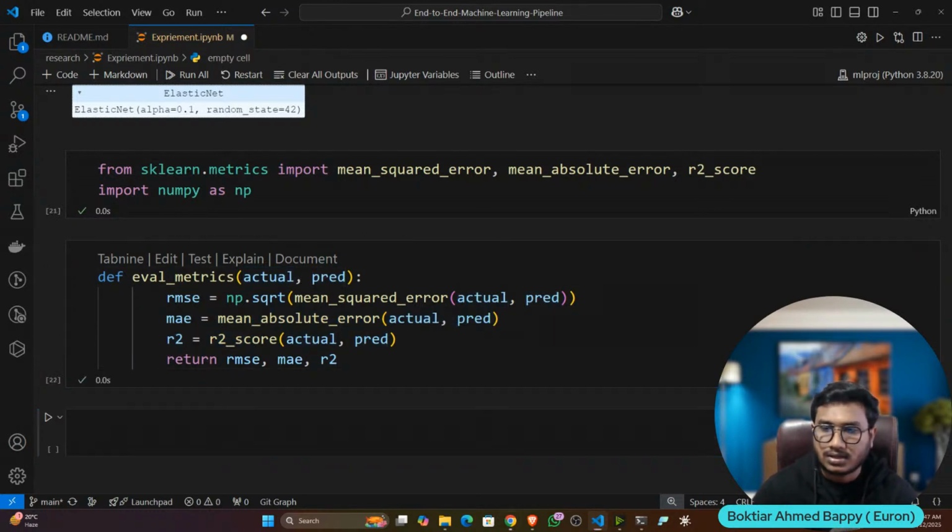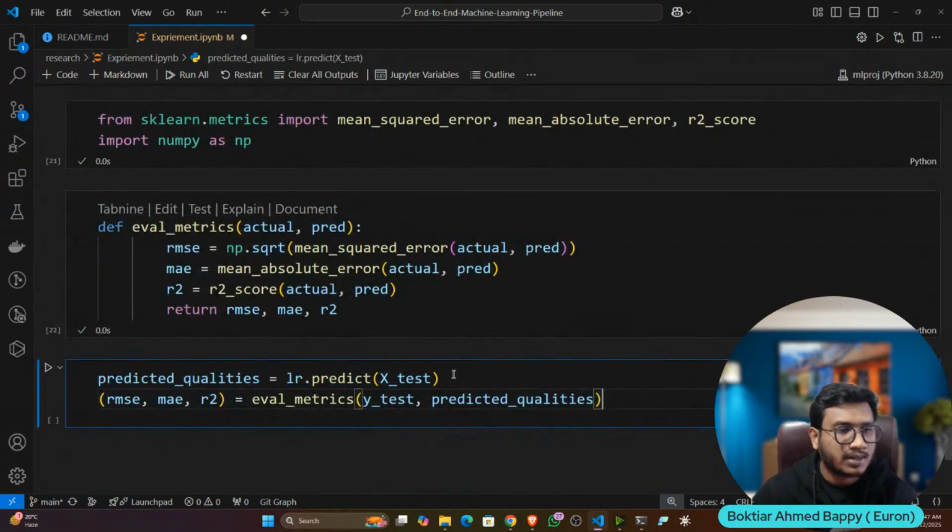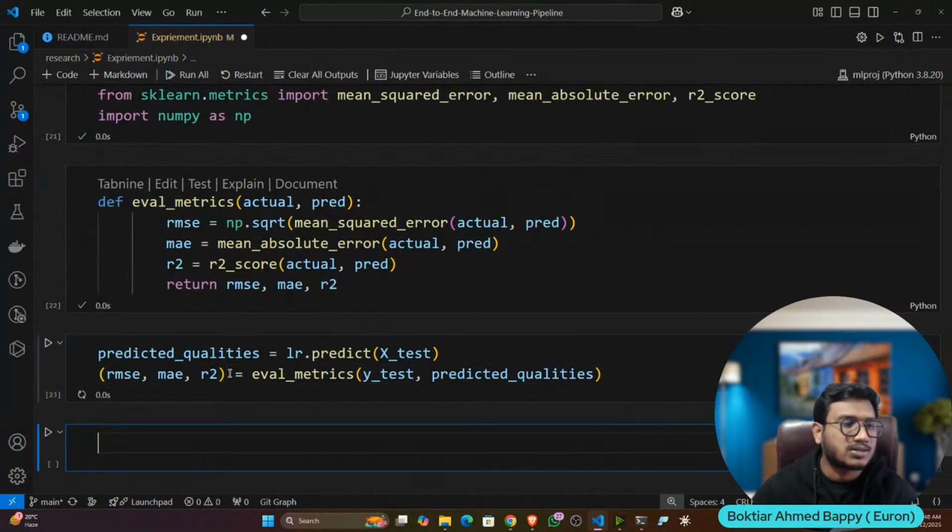So let's do it. Here I'm going to pass my test data. First of all, I will give the test data to my model, and my model will give me the prediction, and this prediction I will pass as well as my original y test. Now this will return me the metrics.